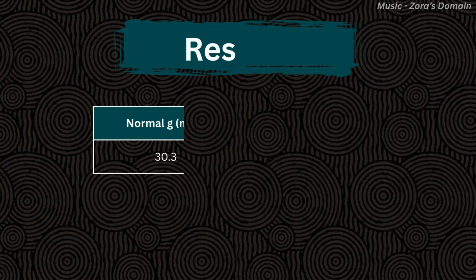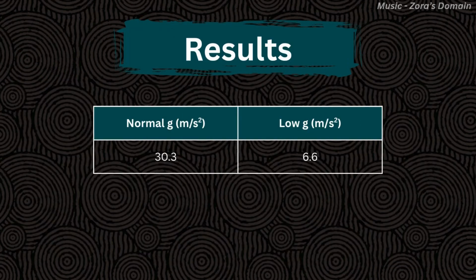And here's the results. Based on this information, the G value at the water temple is about 4.6 times less than outside the water temple. When playing the game, it certainly feels like this.